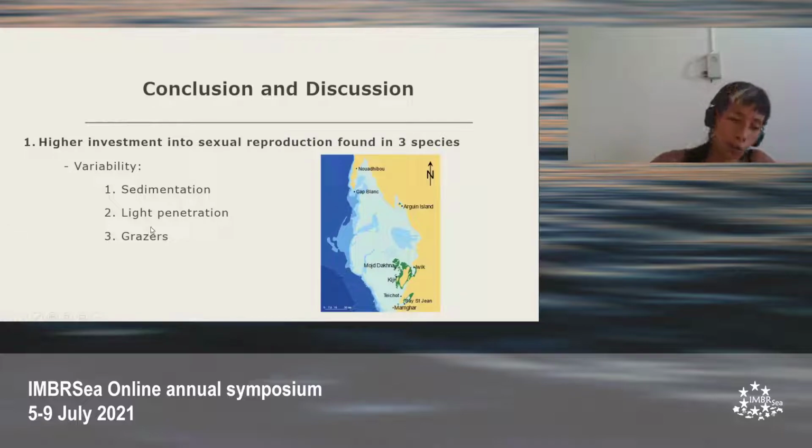Light penetration could be another, with more exposed areas subject to higher turbidity, which can block some light from penetrating to deeper depths. And also the grazers of the Banc could disturb the areas a lot.